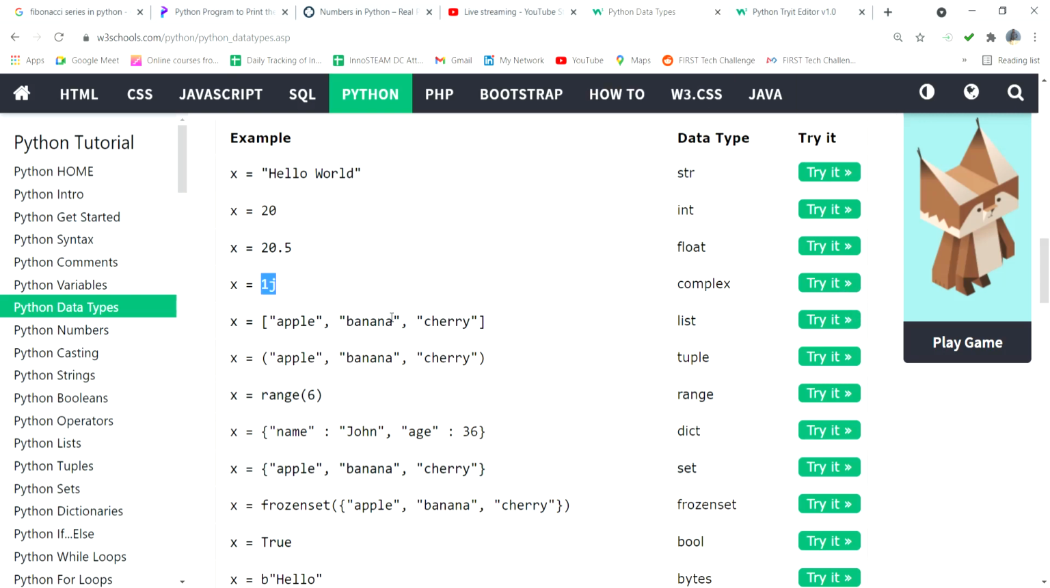everyone. Okay, so this is called complex numbers. So this is another data type. So now we saw the first data type is string, the next data type is integer, another one is float, another one is complex.